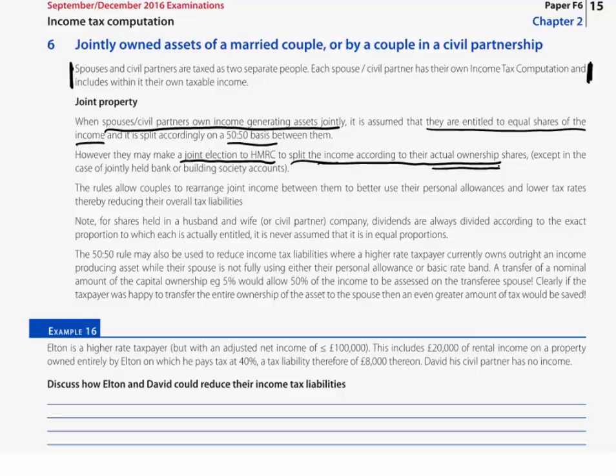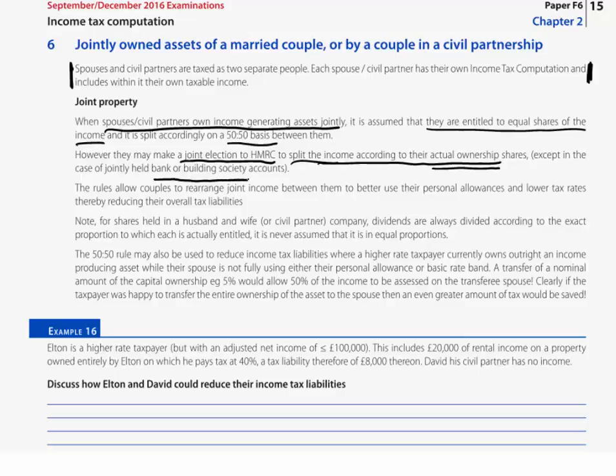Then without this election being made, that rental income would be split, again quite reasonably, quite sensibly we might say, 50-50 between the taxpayers.